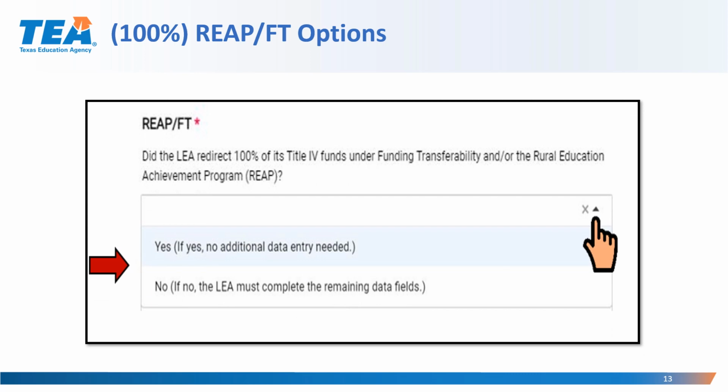On the REAP Funding Transferability Options page, the LEA will select the appropriate response from the drop-down list for the following question. Did the LEA redirect 100% of its Title IV Part A funds under Funding Transferability and/or the Rural Education Achievement Program, REAP? A response from the drop-down menu is required. If yes is selected, skip to step 5, which is the certification statement, and save your data. If the response is no, the LEA must complete the remaining data fields.